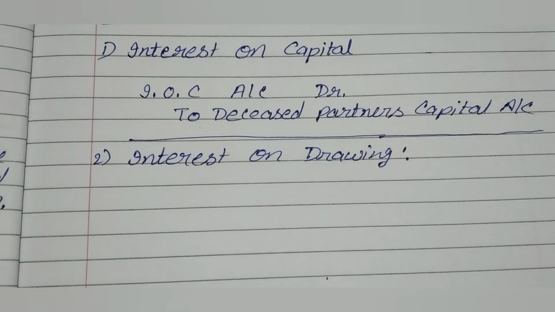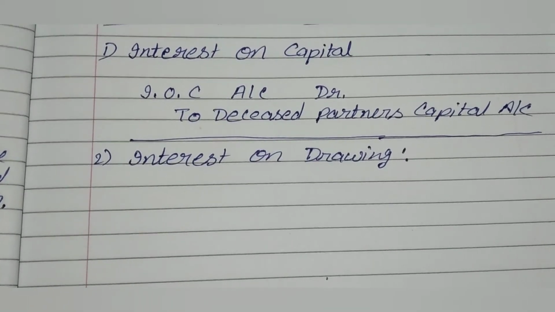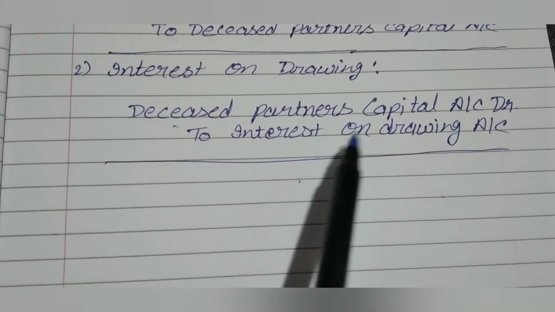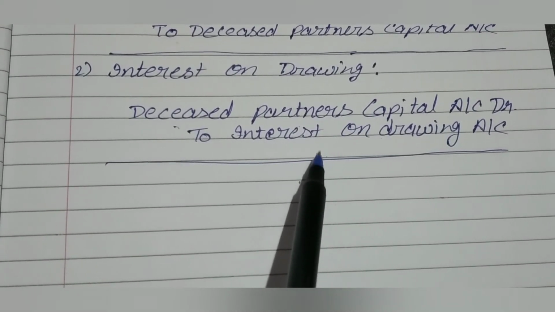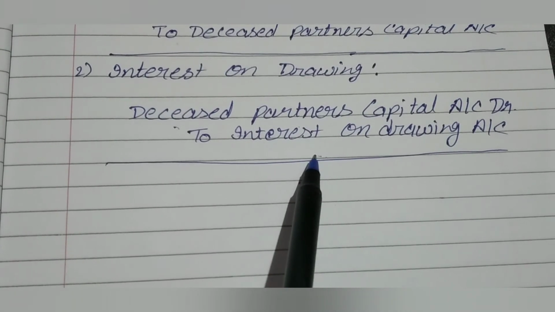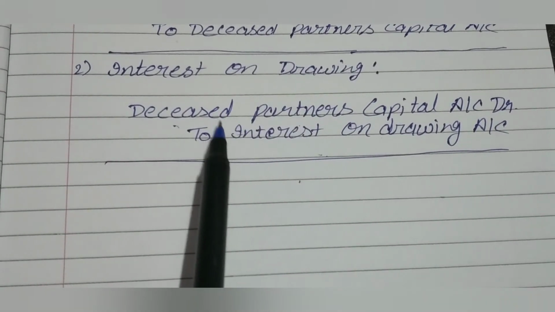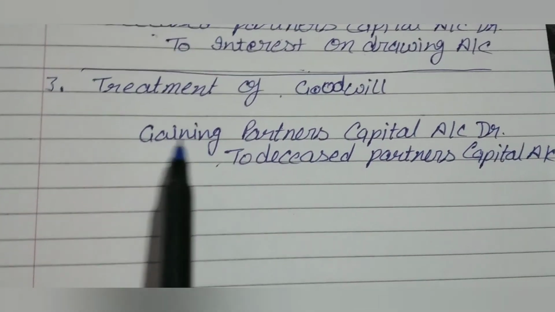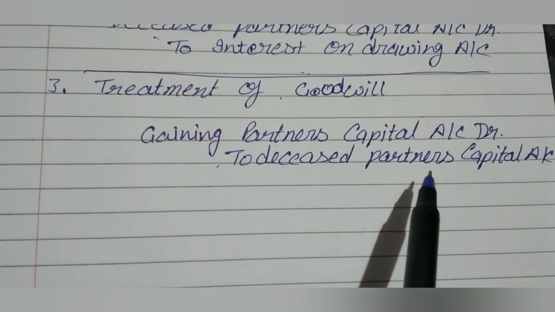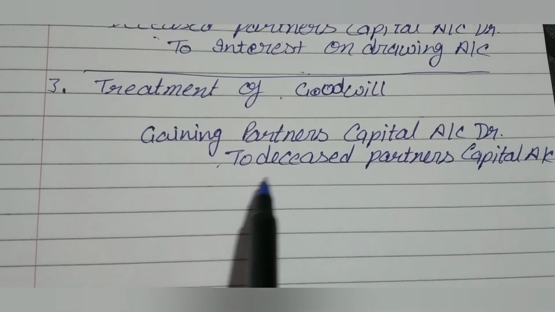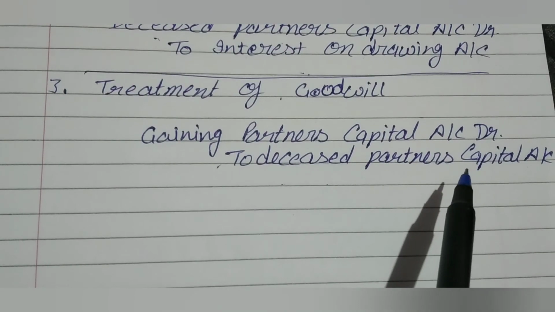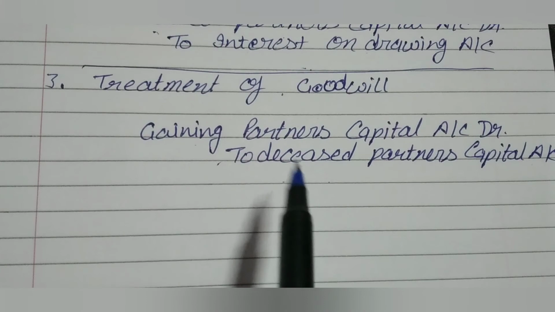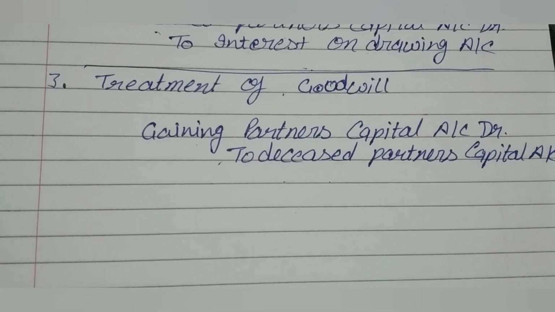Second adjustment treatment is interest on drawings. Deceased partner's capital account debit to interest on drawings account. Interest on drawings is a profit for the business, that's why it comes on the credit side. Next one, treatment for goodwill. Gaining partner's capital account debit to sacrificing partner's capital account. Here the deceased partner sacrifices their share and the remaining partners gain their share. So it will be remaining partners' capital account debit to deceased partner's capital account.